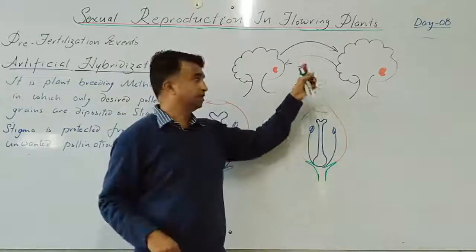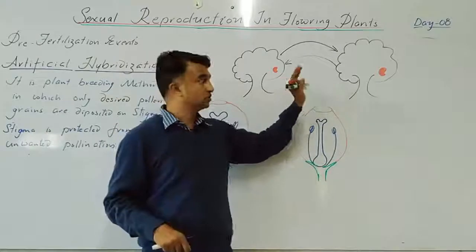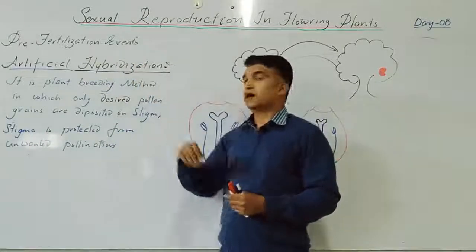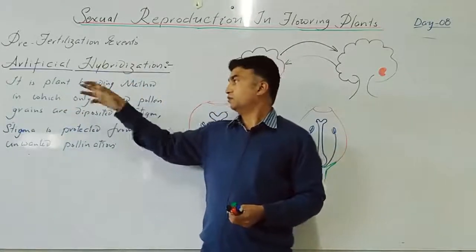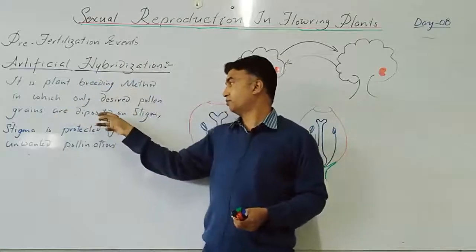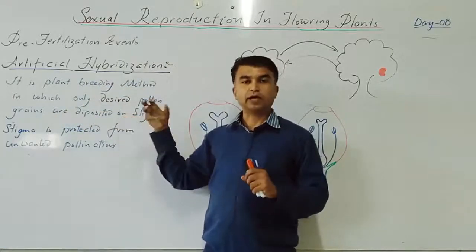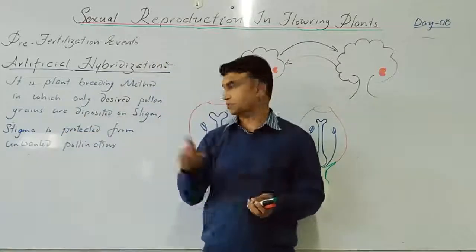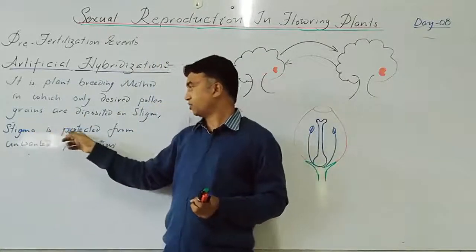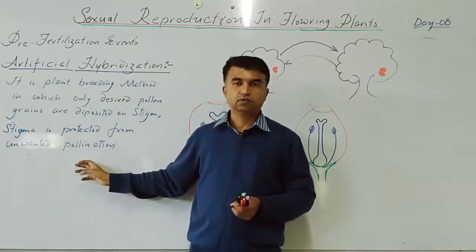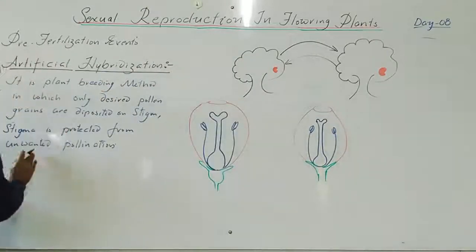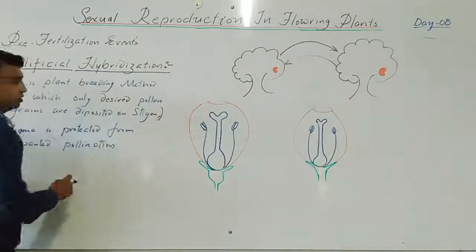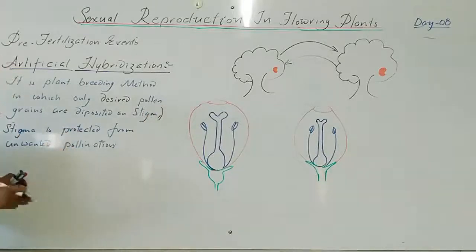So 3-4 steps are there, ultimately to get the desired product. This is the main logic. Now, artificial hybridization is a plant breeding method in which only the desired pollen grains are deposited on the stigma; whichever pollen grain we want, that pollen grain is pollinated. This is one condition. Second, the stigma is protected from unwanted pollination. So both steps are achieved: the first step is the desired pollen grain, and the second is preventing unwanted pollination.